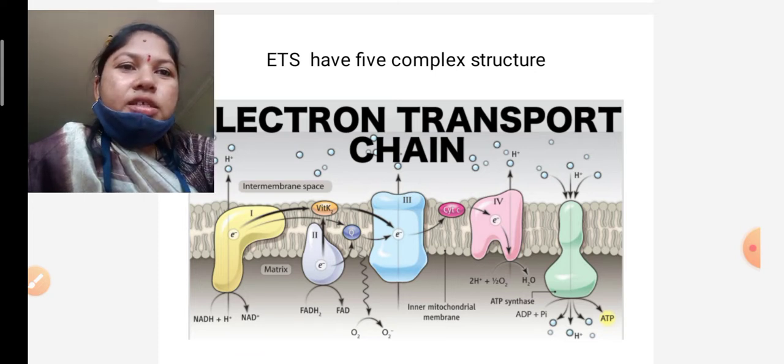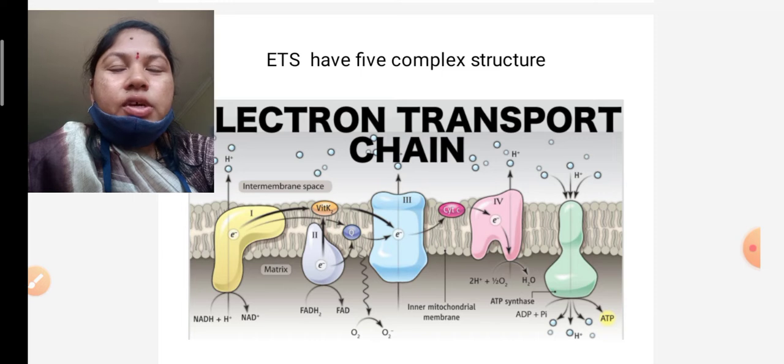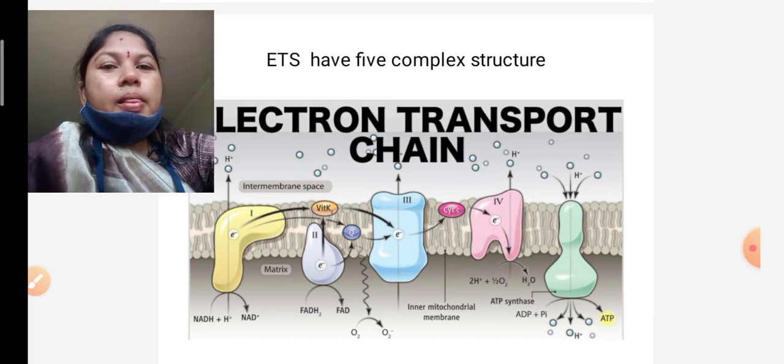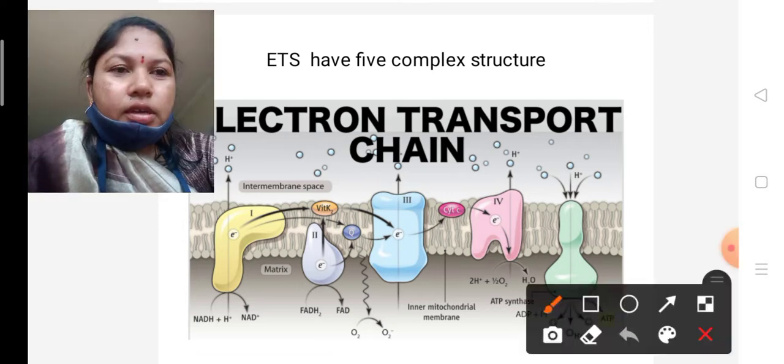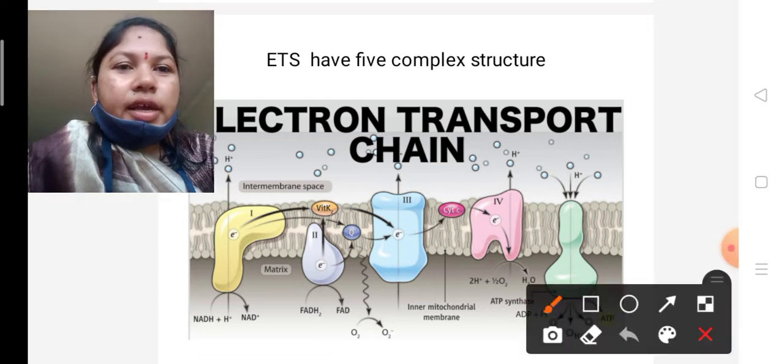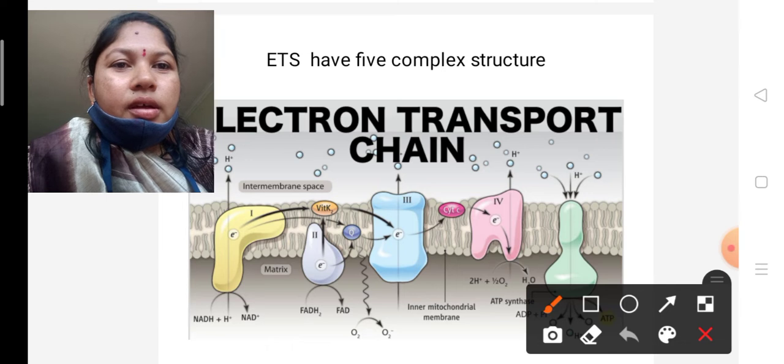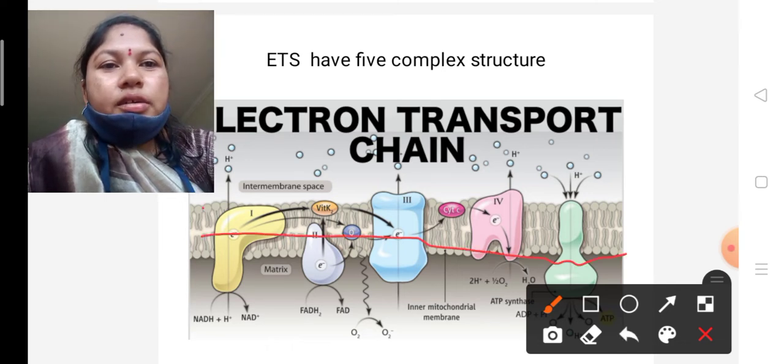See where it occurs: the mitochondrial inner membrane has finger-like projections, and those finger-like projections are called cristae. On that cristae the electron transport system is carried out. See, this is the cristae structure. This complete brown colored structure is a cristae.